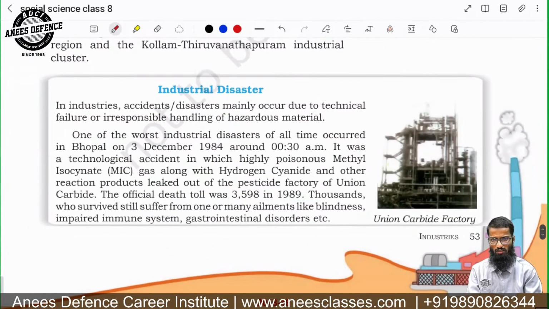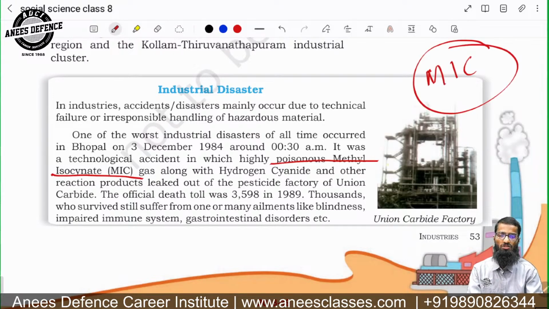Now look, this incident is important. Methyl isocyanate, MIC, remember this name. They can ask about this industrial disaster, one of the worst industrial disasters of all time, which occurred in Bhopal on 3rd December 1984. Today is also 4th, so we can talk about this because questions have already been asked.